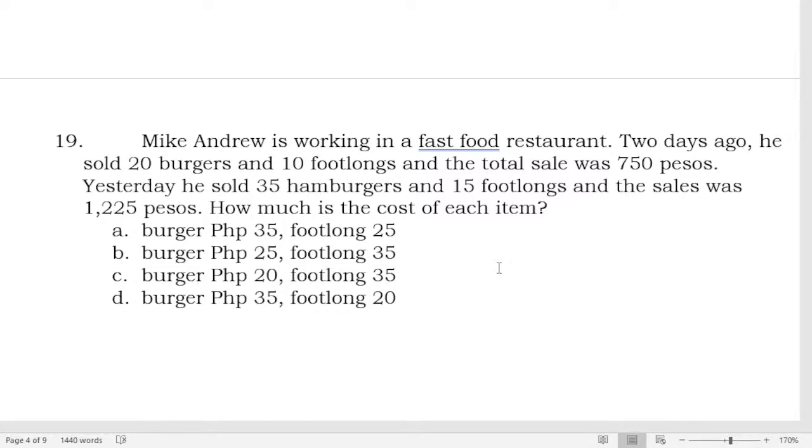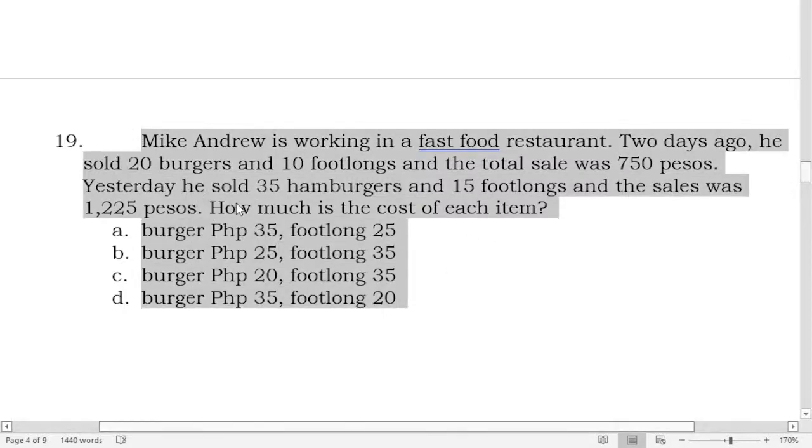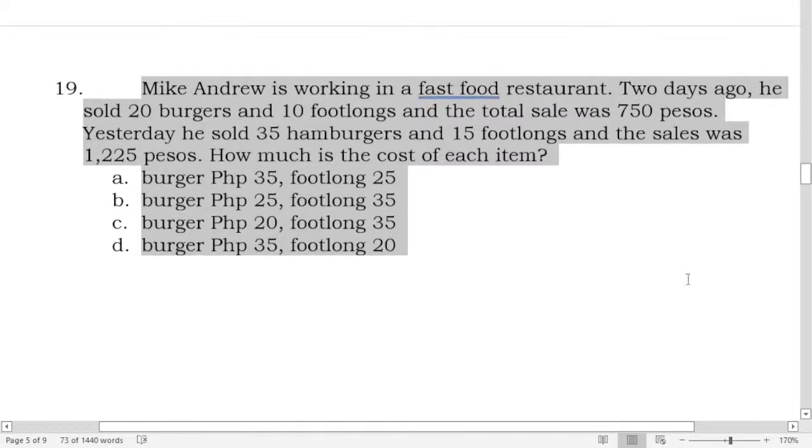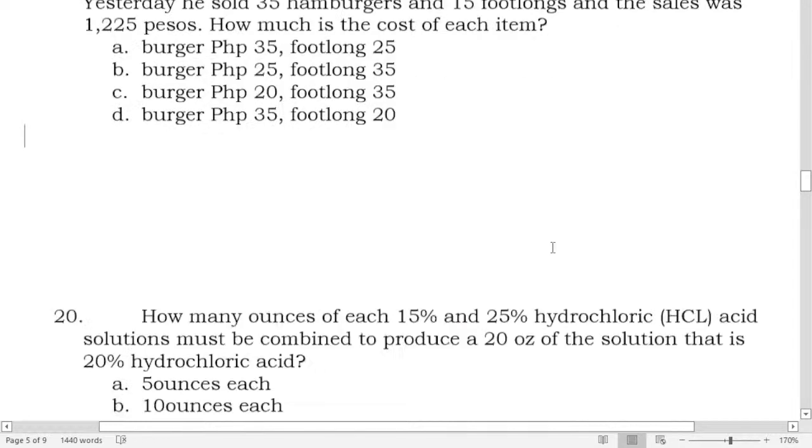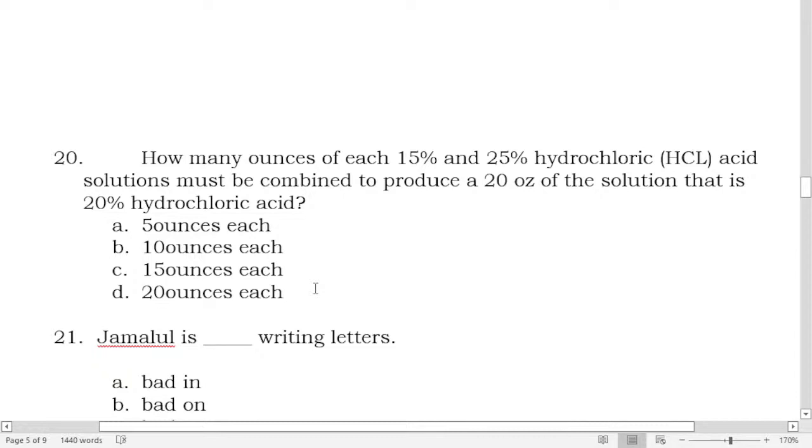Number 19 is a system of linear equations, and this is in basic algebra. This is a price problem. Do you want this problem? Okay, let's explain. Okay, let's do the English first. Let's go back to numbers 19 and 20 because they are both mathematics.